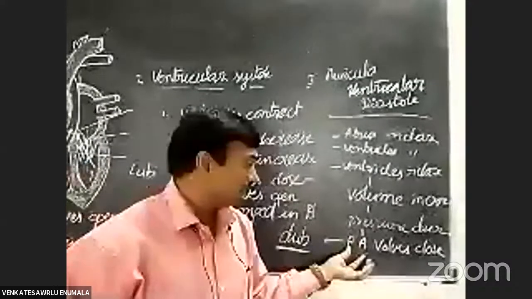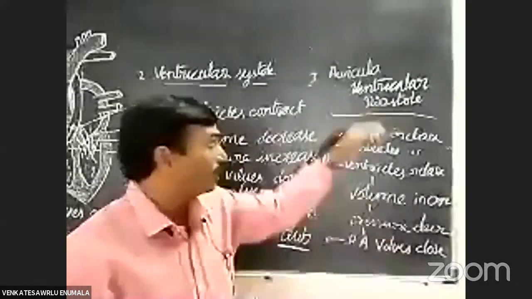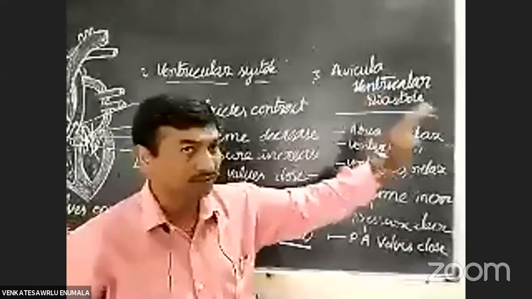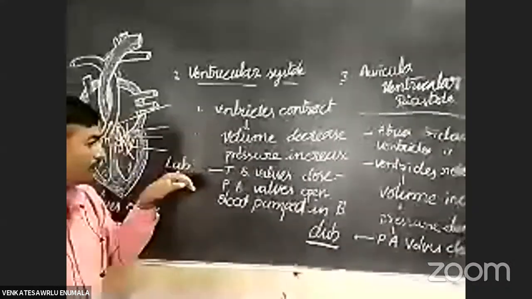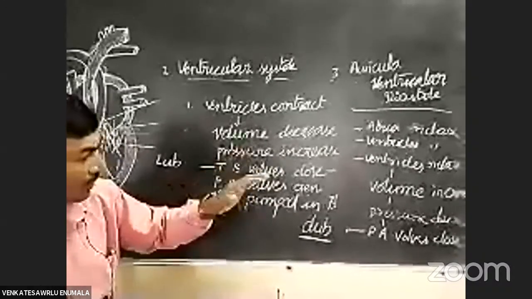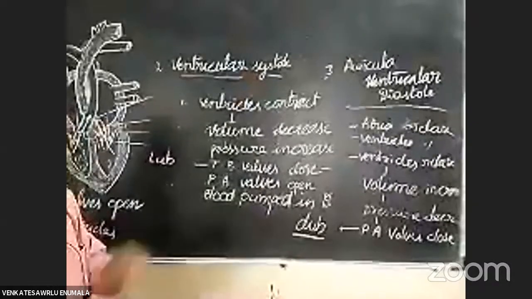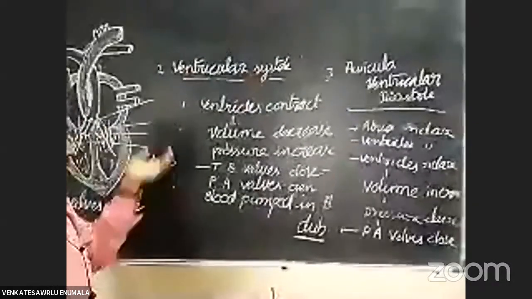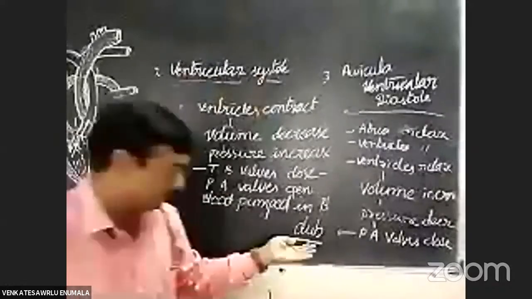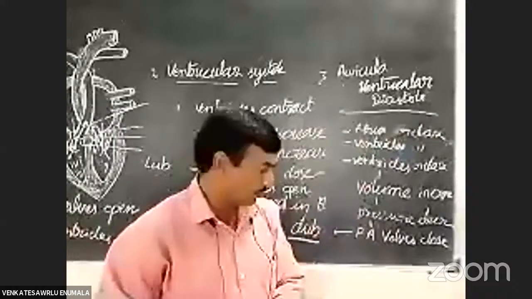The pulmonary and aortic valves generally close in the auriculoventricular diastole only. The tricuspid and bicuspid valves generally close at the ventricular systole only. So, the lub sound arises in the ventricular systole. The dub sound arises in the auriculoventricular diastole.